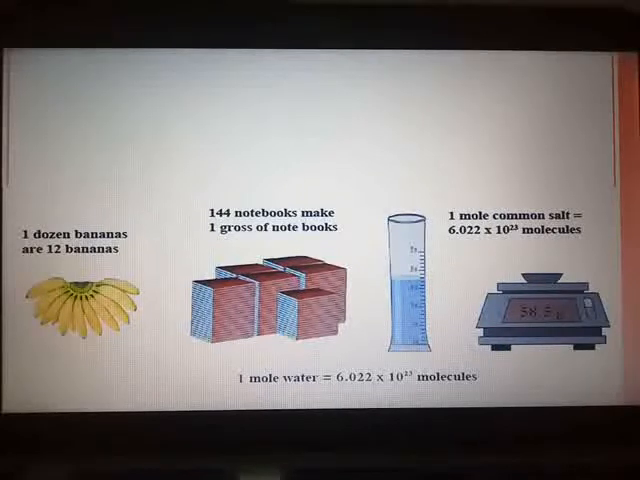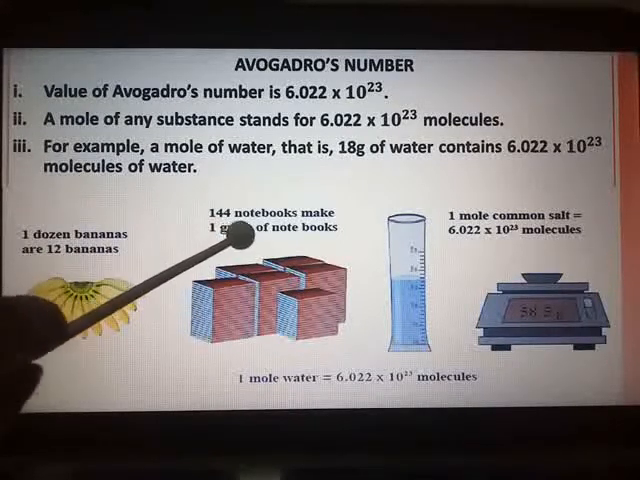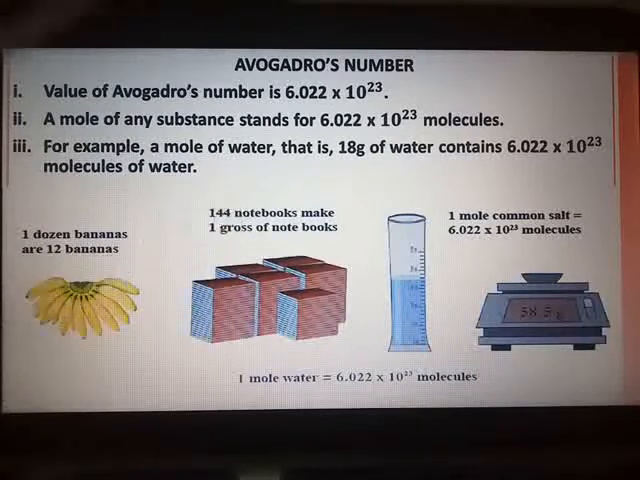What do you mean by Avogadro's number? Now the number of molecules in 1 mole of any substance is always constant. When I speak about 1 dozen of anything, banana, any fruit, it means 12 fruits, 12 bananas. When I speak about 1 gross of notebooks, it means 144 notebooks. When I say a batsman has scored a century, century means 100 runs.